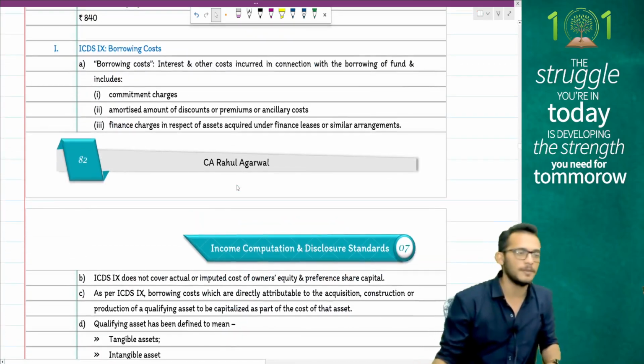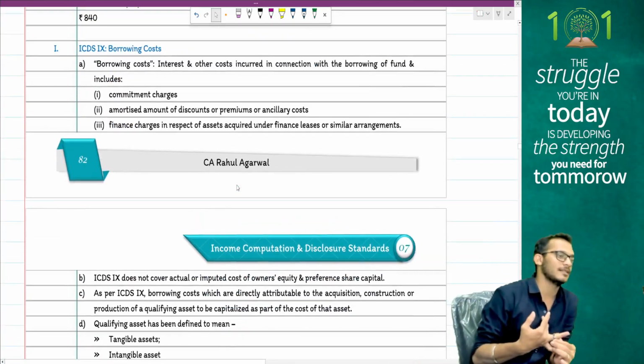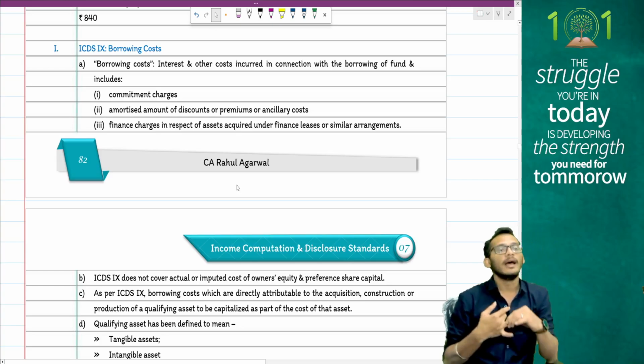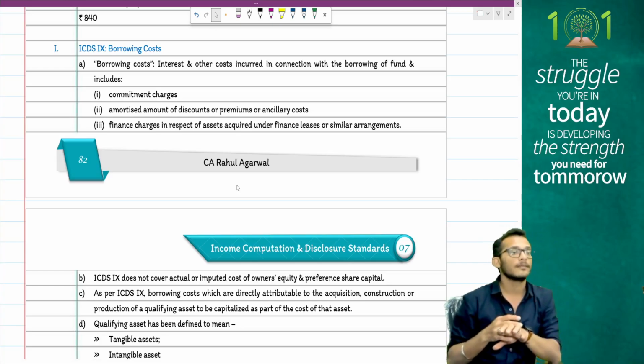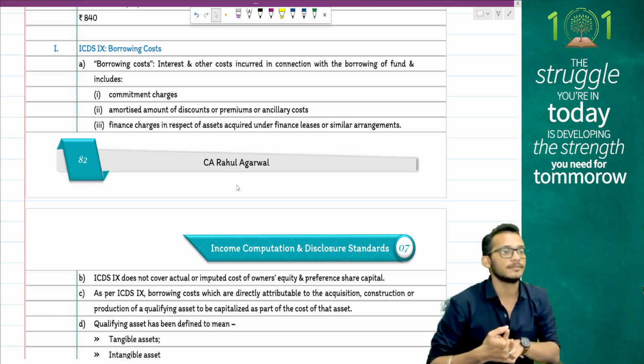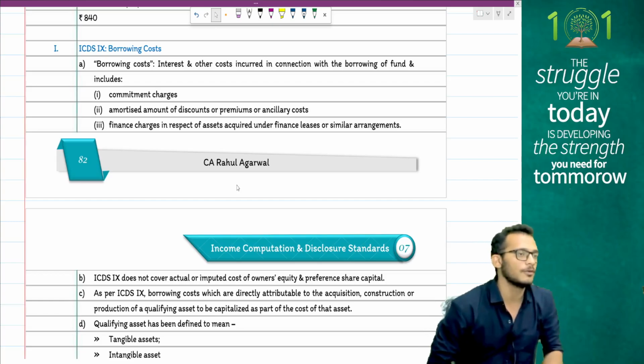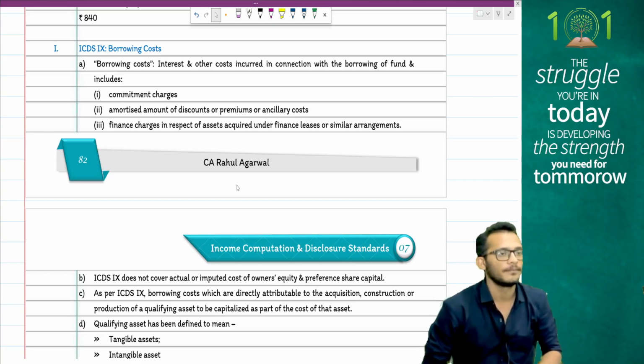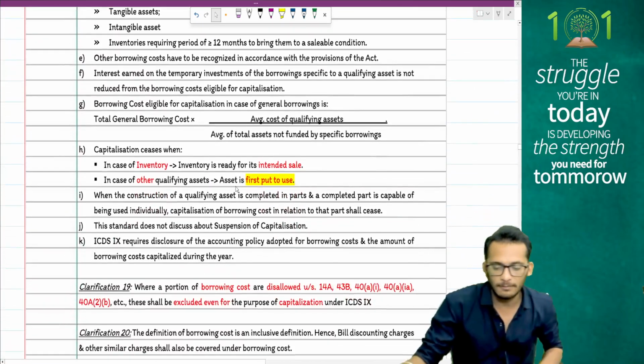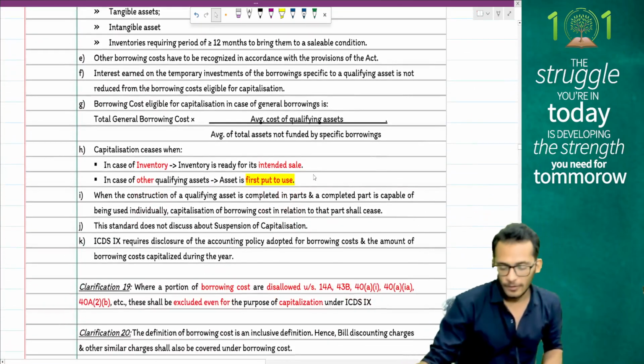Finally comes your borrowing cost, where the standard says that when an asset is a qualifying asset, any interest or other borrowing cost incurred will be capitalized until the asset is put to use. After the asset is put to use, you can claim it as expenses, subject to the conditions of 43B.